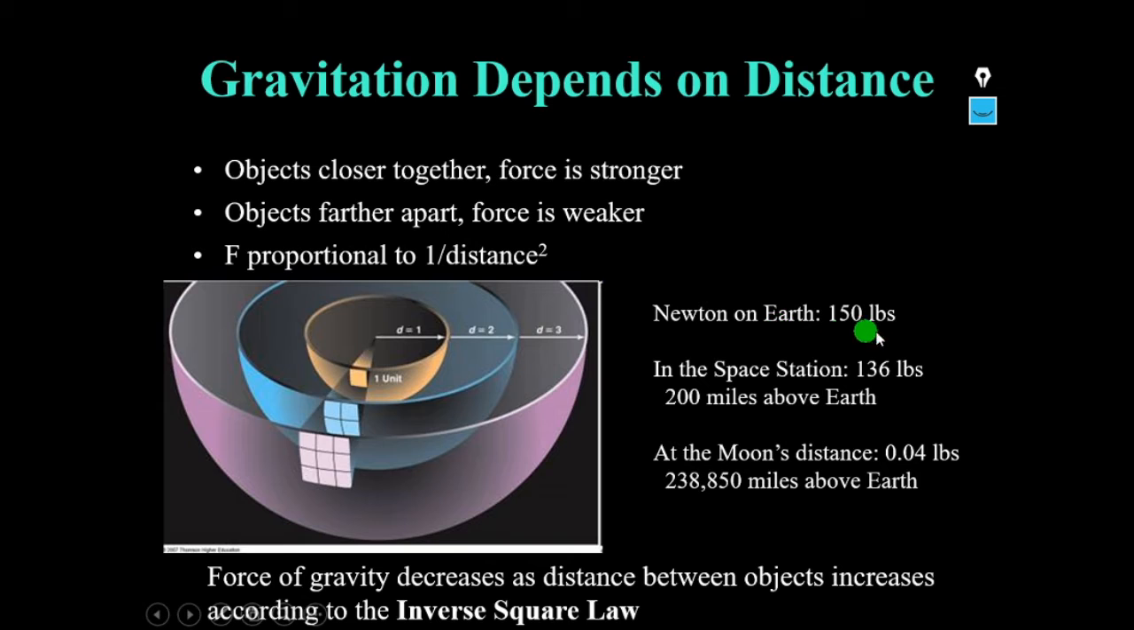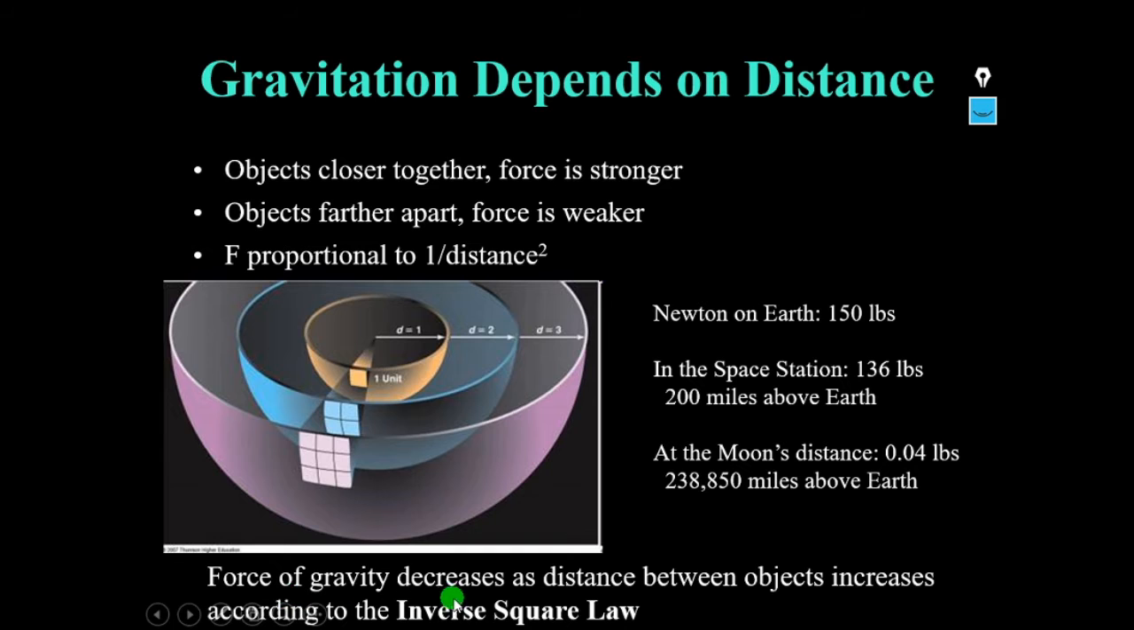Let us say Newton on Earth is 150 lbs. In the space station, that is 200 miles above Earth, 136 lbs. If we take much more distance, at the moon's distance, he weighs only 0.04 lbs. Because the distance is more, the gravitational pull by the Earth will be less. Hence, he weighs only 0.04 lbs.